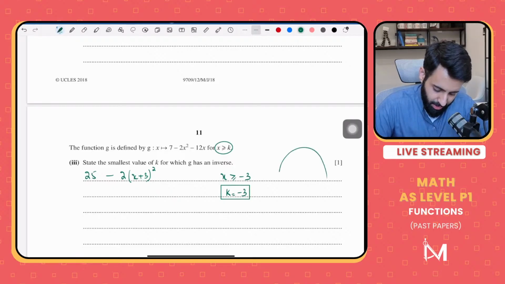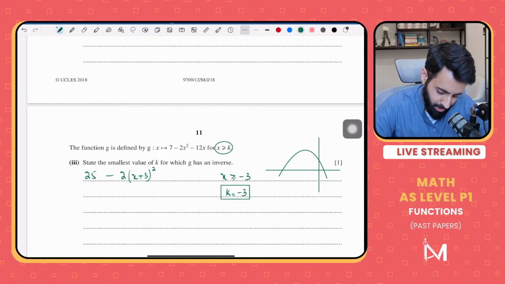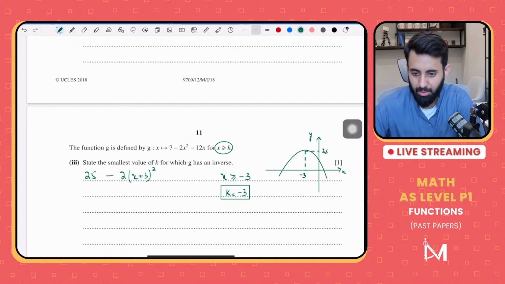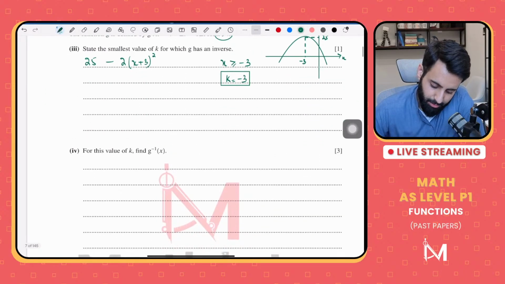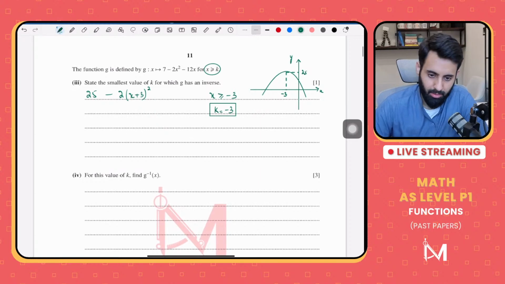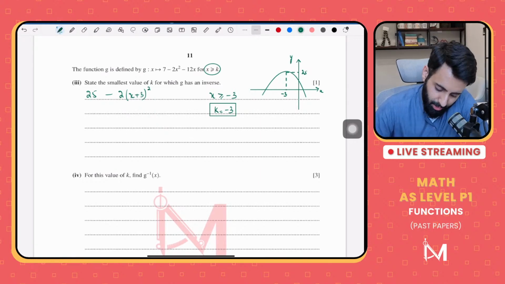Remember, a good idea is always to make a rough sketch. So we're looking at a quadratic curve. Okay, whose turning point has what coordinates? Whose turning point has coordinates minus 3 and 25. Okay, it's a rough sketch. You don't have to waste a lot of time, but it will give you some perspective. All right, for this value of k, find g inverse of x.